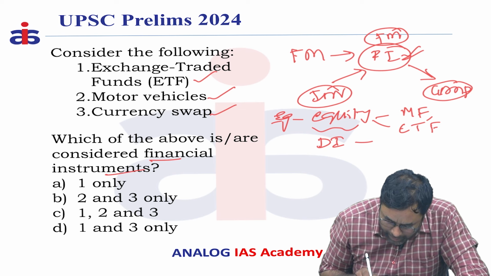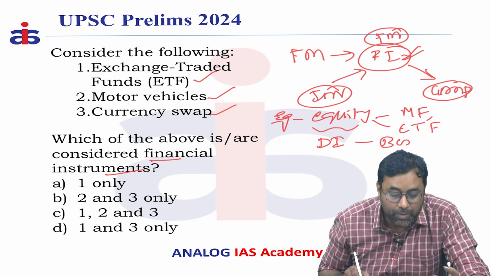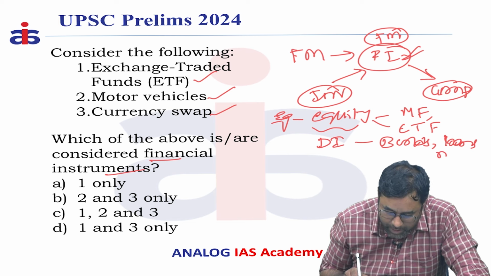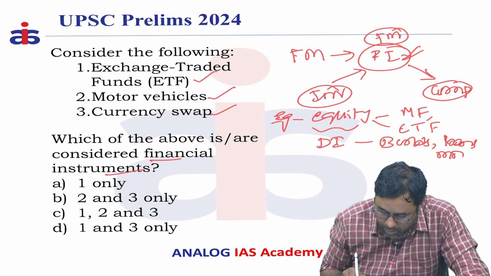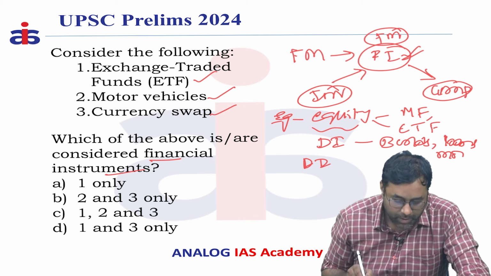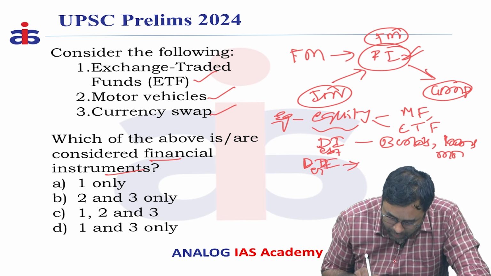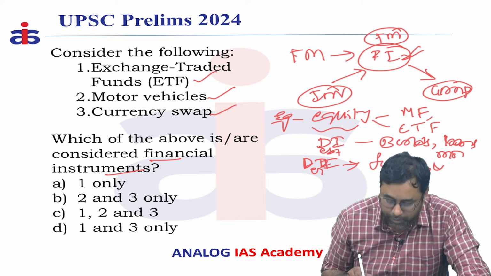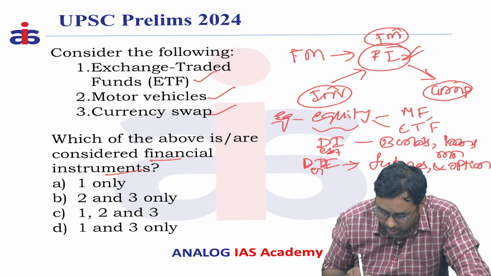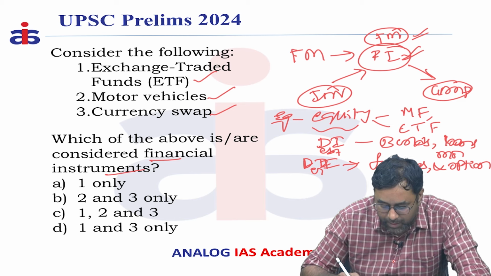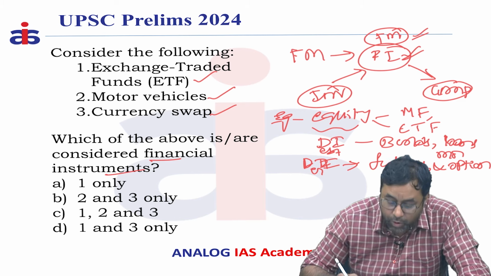At the same time, there are debt instruments, another type of financial instruments, which includes bonds, loans and mortgages. Okay. And derivative instruments are also there. So, debt instruments is one and derivative instruments is another, which includes futures and options. So, these are all considered different types of financial instruments, part of the financial markets globally.